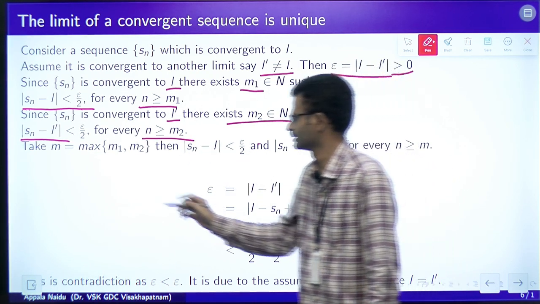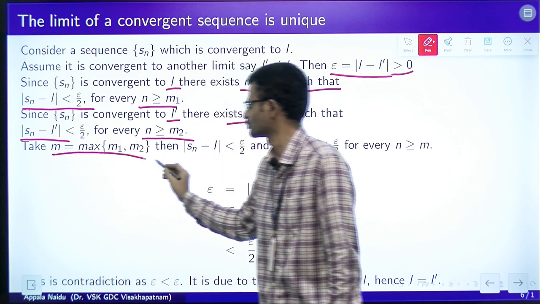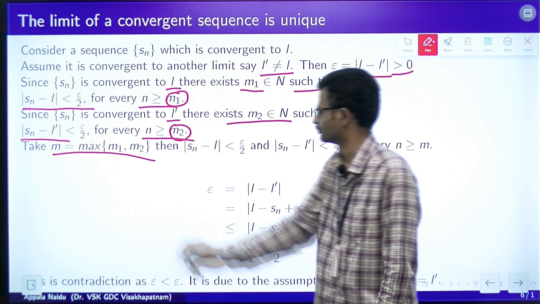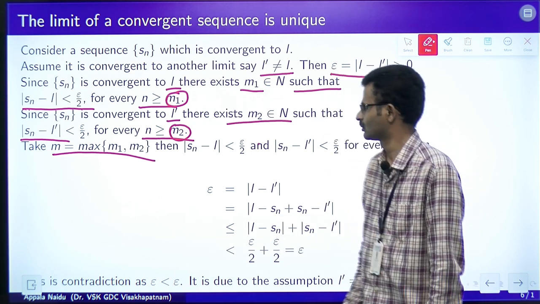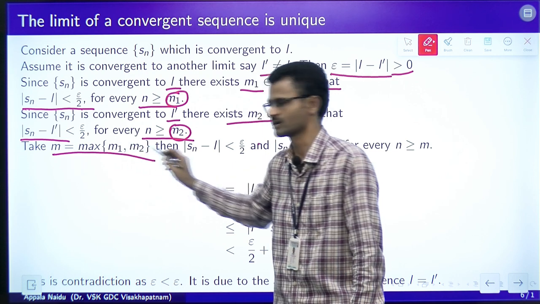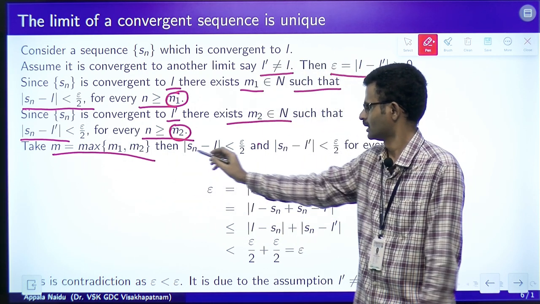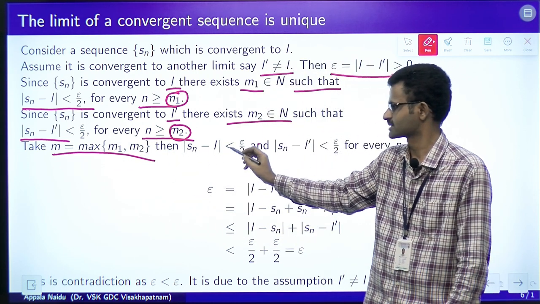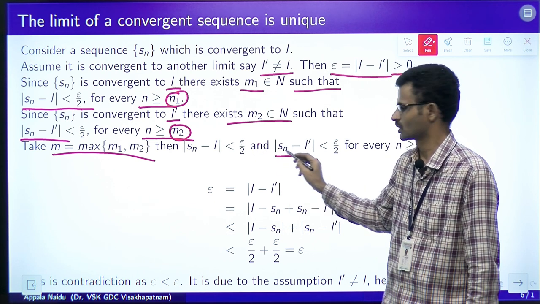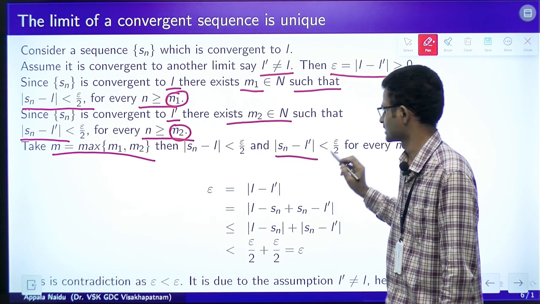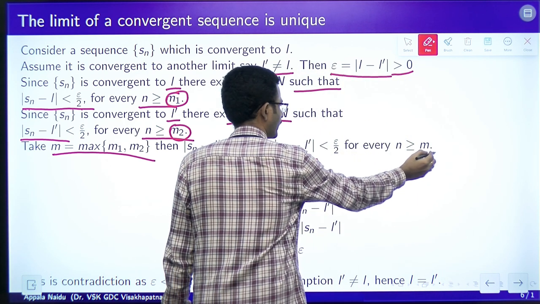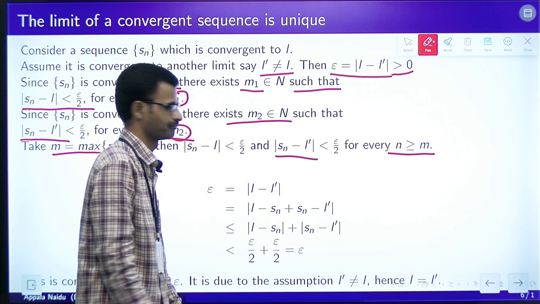Now, let us take m equal to the maximum of m1 and m2. So, what is going to happen now? Since m is the largest of m1 and m2, modulus of Sn minus L is less than epsilon by 2, as well as modulus of Sn minus L dash is less than epsilon by 2 for every n greater than or equal to m.